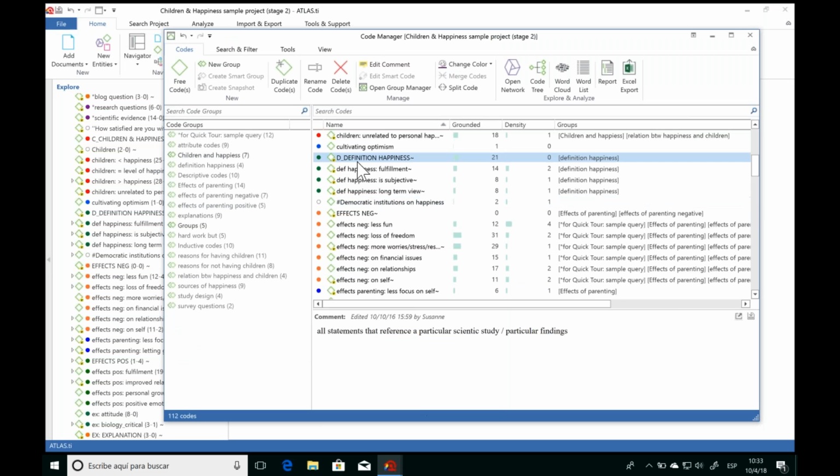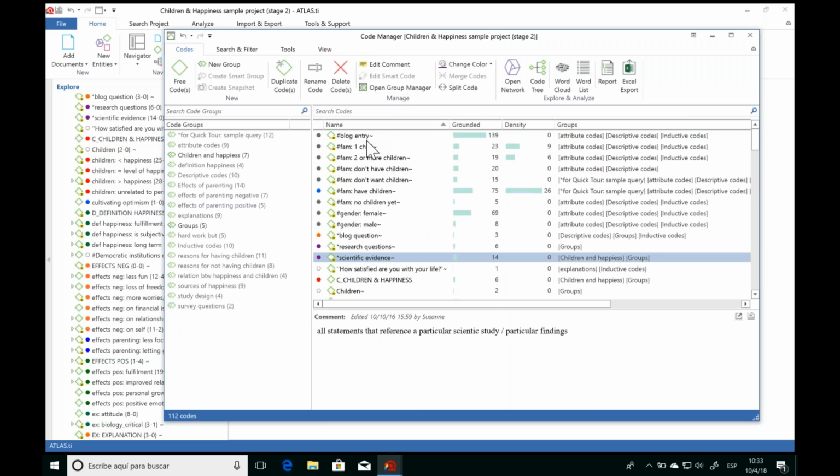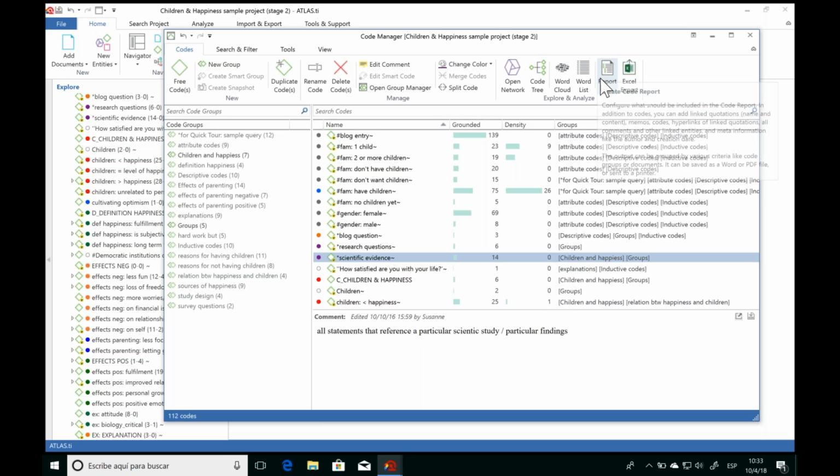Now, aside from organizing and describing the different codes in the Code Manager, we can also already export our work from here. So we can create reports from any of the managers in ATLAS.ti. We can create reports in Excel or to text documents, and we use reports to export any information that we're